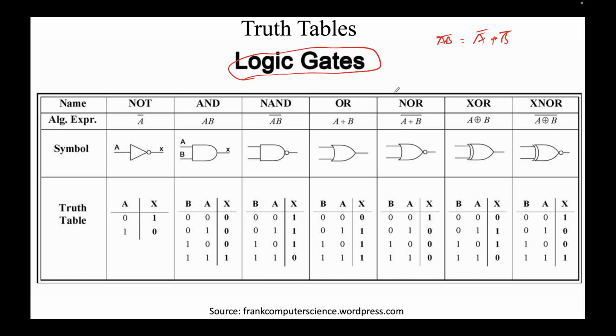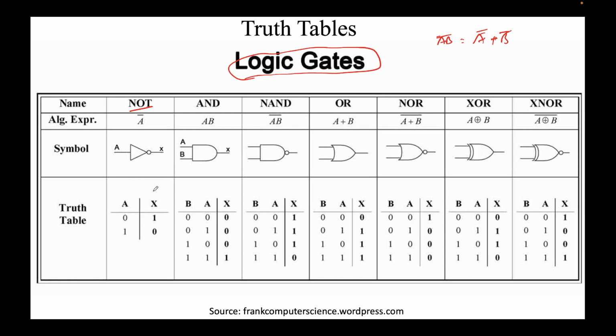So every logic gate performs a function. Let's first see that. What this NOT gate performs is that you give it an input A. If the value of A is 0, the output will be 1. If the value is 1, the output is 0. So what it's doing, it's inverting it. Whatever the input is, the output is being inverted.